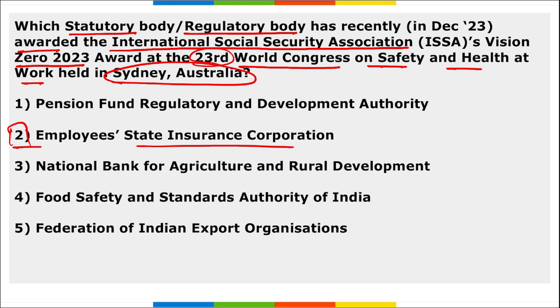It was awarded the Vision Zero 2023 award by the International Social Security Association, and it was during the 23rd World Congress on Safety and Health held in Sydney, Australia. Right? And this award was received by Rajendra Kumar, who is the Director General of ESIC.